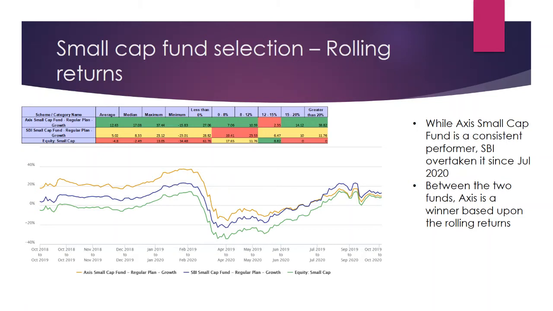One more thing you can note is the tabular representation of the same data, that is average, median returns, as well as how many times the returns have been less than 0%, 0 to 8%, 8 to 12%, and different buckets. Visually it is also represented with different colors, and Axis has shown the outperformance. So based upon this, one can take a call that Axis is much better compared to SBI.